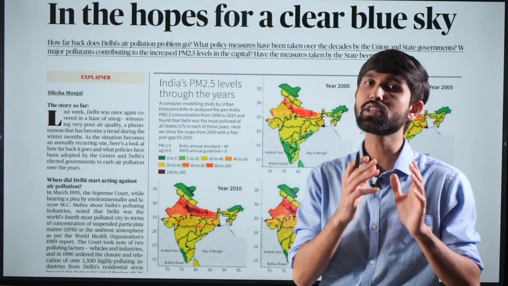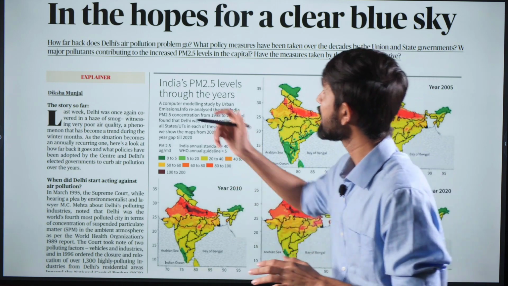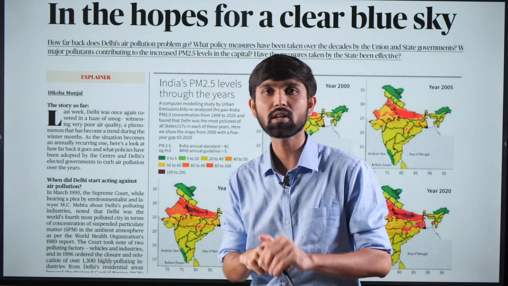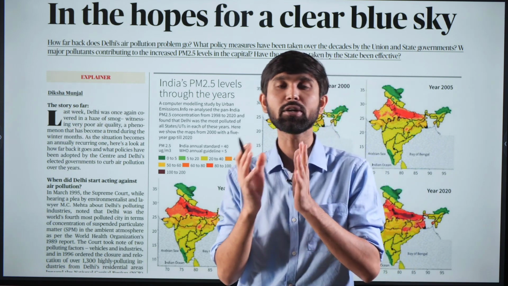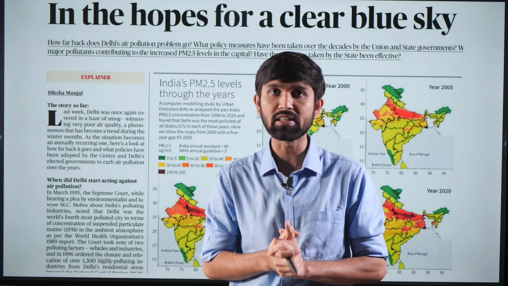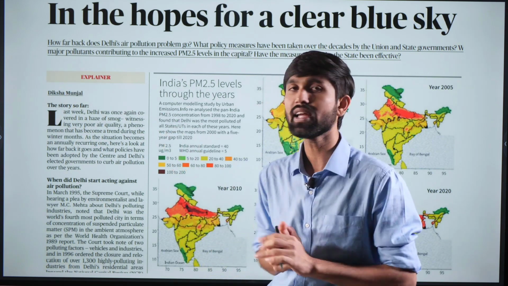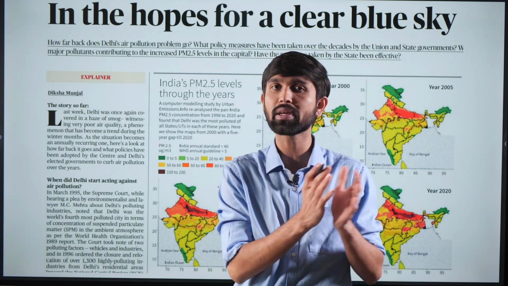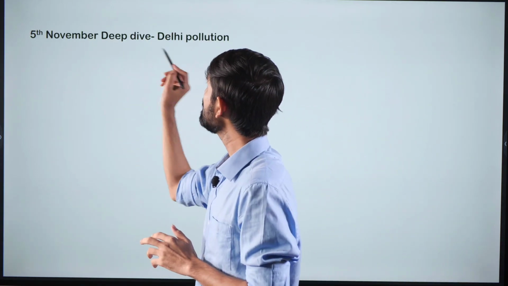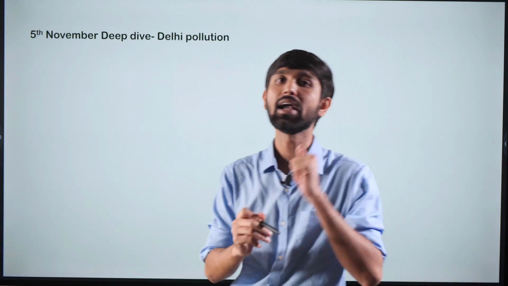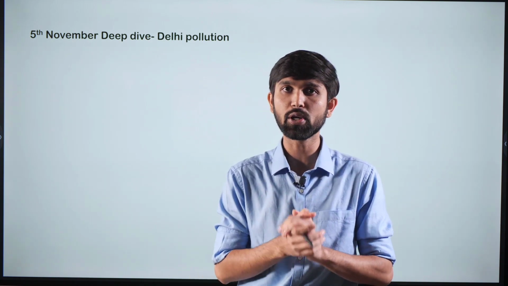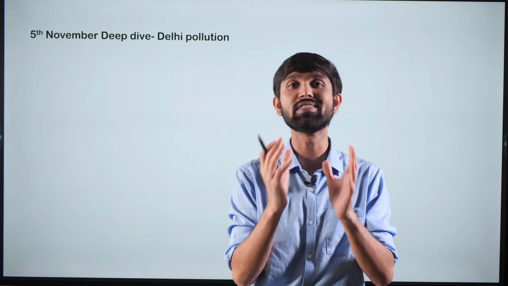The next article which appears in the newspaper reads, "In the hopes for a clear blue sky." Now this particular article appears in the newspaper and talks about the history of Delhi pollution. In order to understand this article, we've already had a detailed discussion on this topic in our previous video dated 5th November. We took a deep dive into the Delhi pollution, and with respect to this article also, I would request you all to tune into that video and refer to this discussion of Delhi pollution.